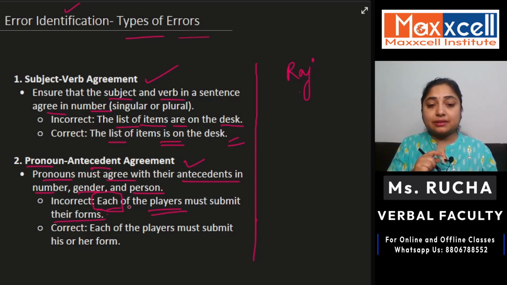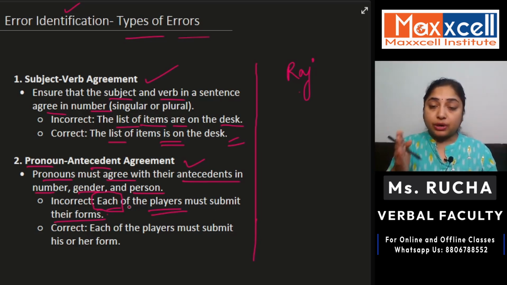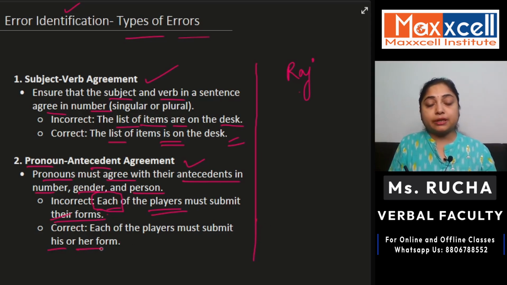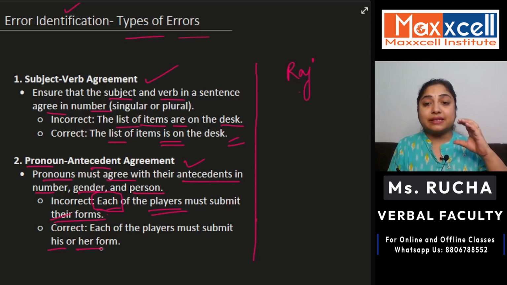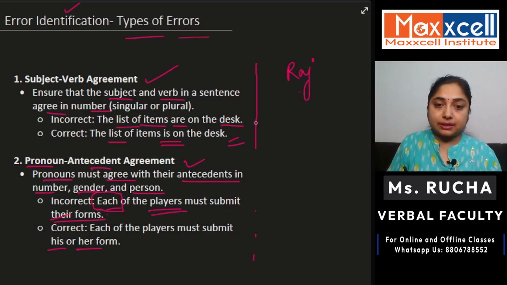And that is the reason the correct pronoun that we are supposed to use here is not their. There is incorrect. What is the correct pronoun that we are supposed to use? Either his or her would be correct, because we are talking about a singular or a single person at a time here. So this is how you are supposed to find out the errors for pronoun and antecedent agreement.